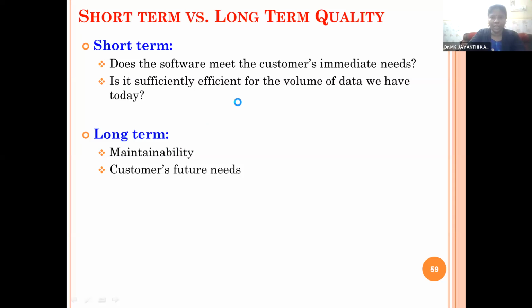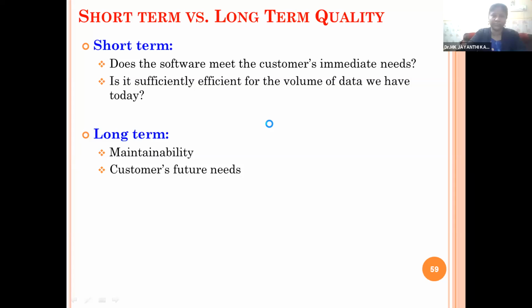In short-term, it should fulfill the customer's immediate needs, and be sufficiently efficient for the volume of data. So the cost, time, as well as the memory space it occupies is less, and it fulfills the needs of any customer. In short term, the quality of the software is good. So these quality aspects we already discussed in yesterday's class.